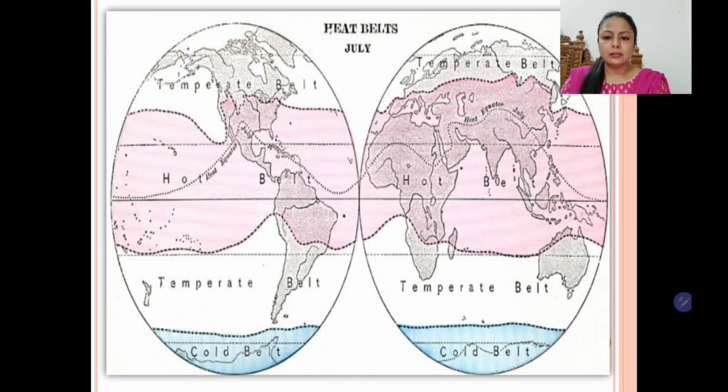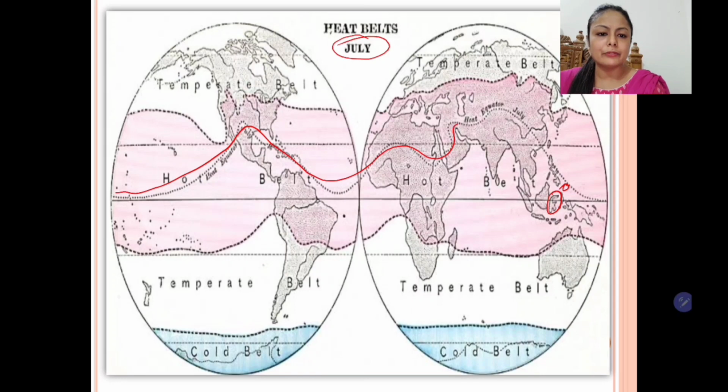Students, you can see this is July. When it is summer in northern hemisphere, you can see this is equator 0 degree and the heat equator is above towards the northern hemisphere. It is deviated from the geographic equator towards north.